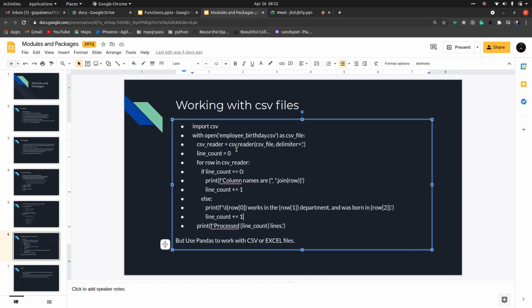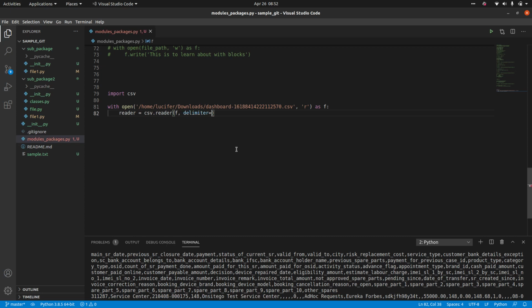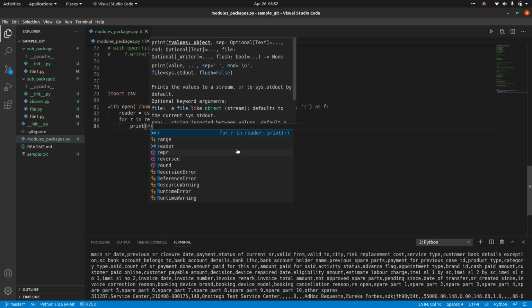This is delimiter only. You will be giving the comma for this, and for reader you can just print all these things. Okay, for r in reader, print r.